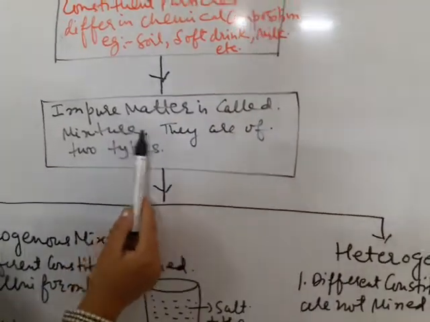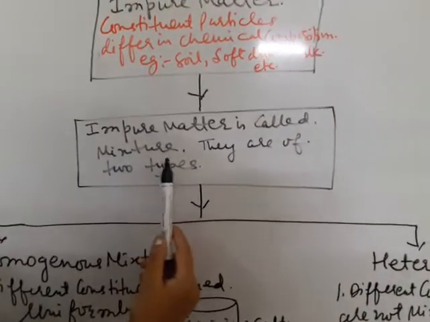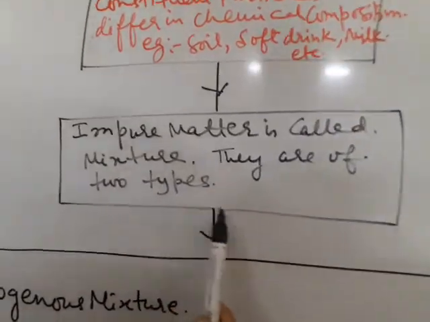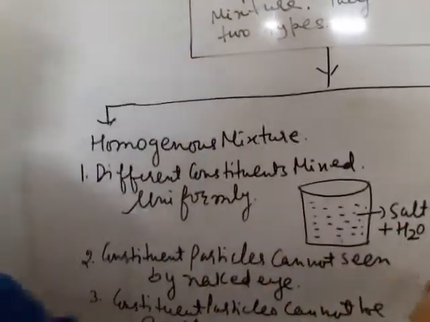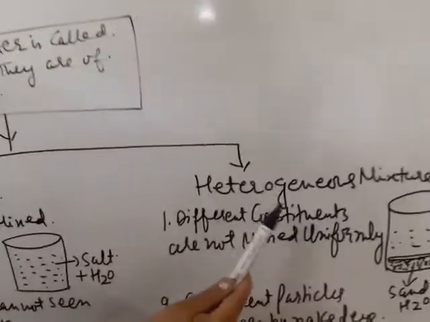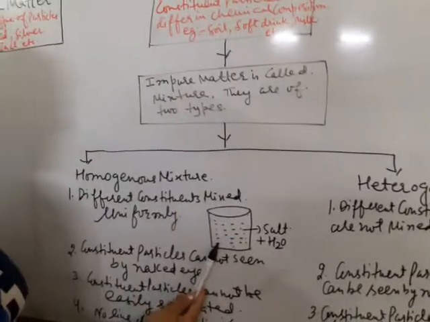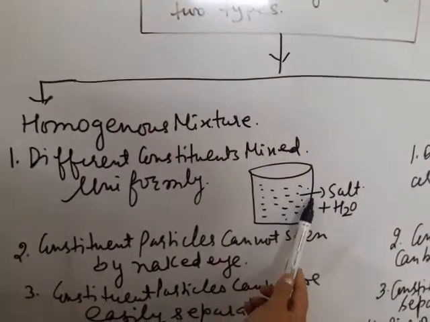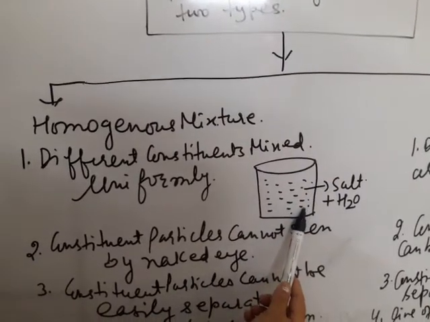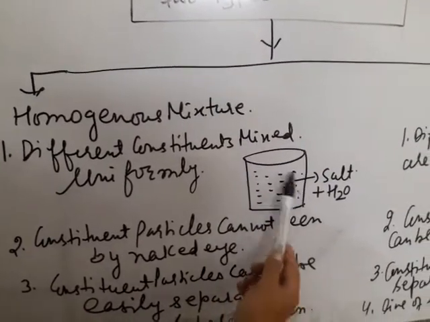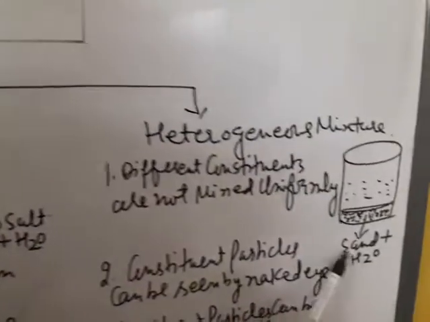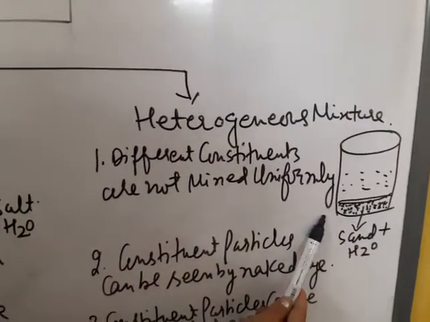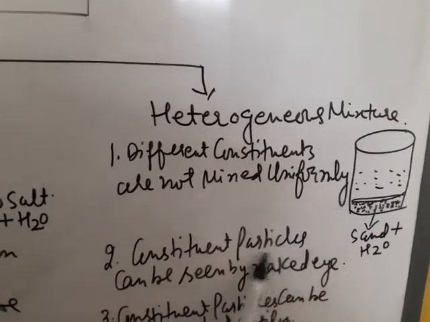Impure matter is also called mixture and they are of two types. One is homogeneous mixture, another is heterogeneous mixture. I have given one example. When we add salt in water, we form homogeneous mixture. And when we add sand in water, it becomes heterogeneous mixture.